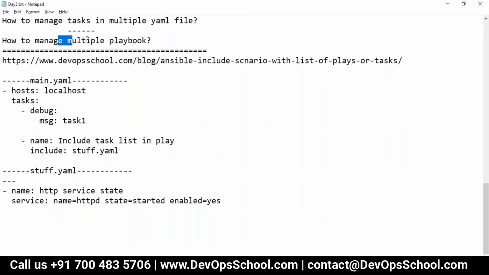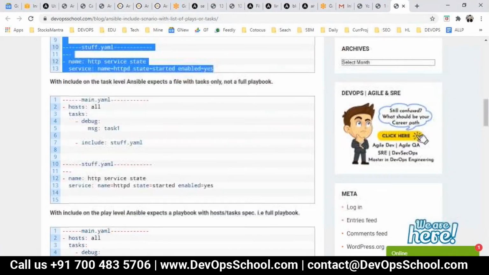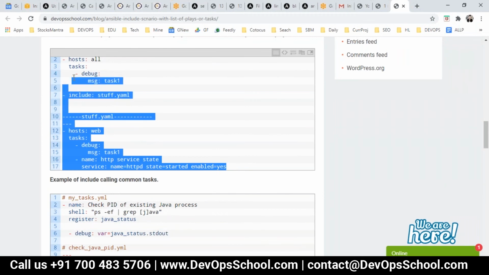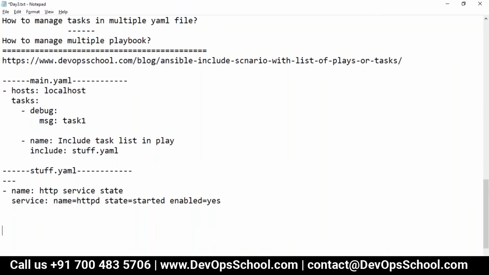Now, how to manage multiple playbooks? That's the next question. Let's get into that. Very carefully, you have to check this.